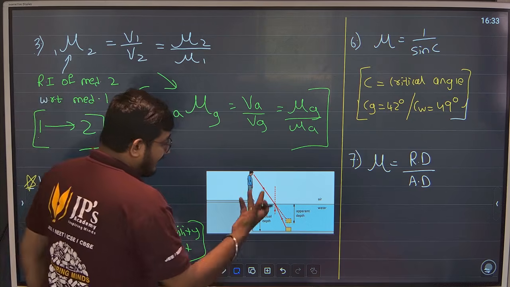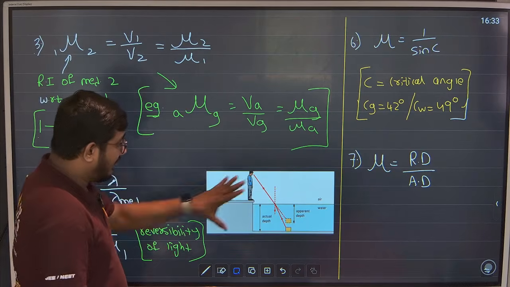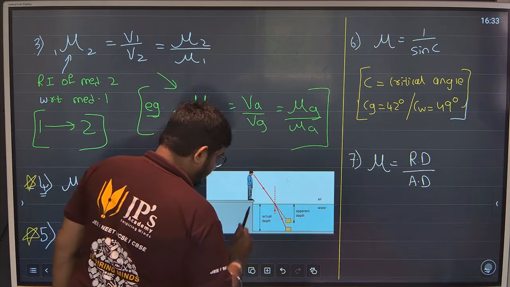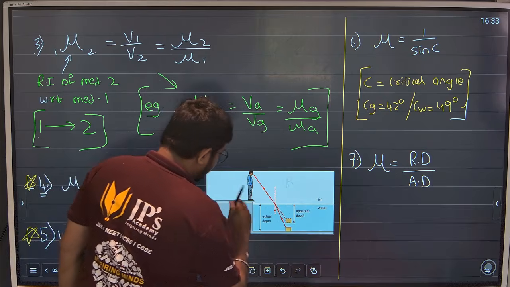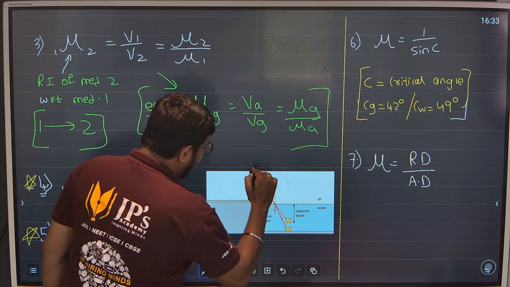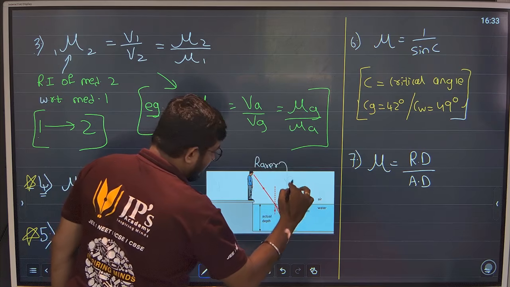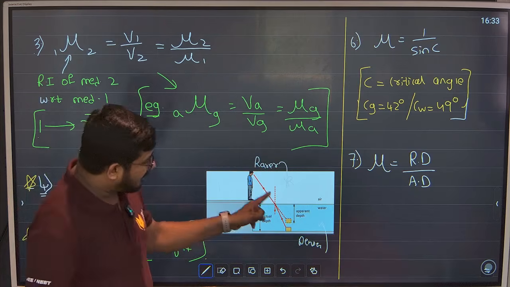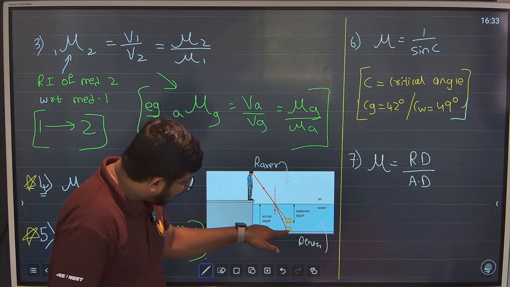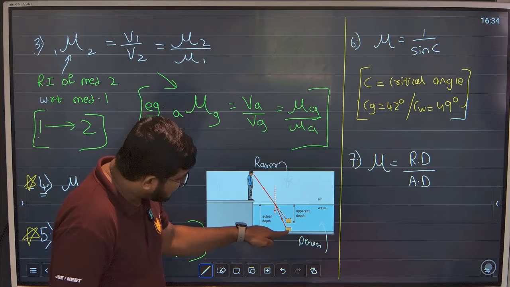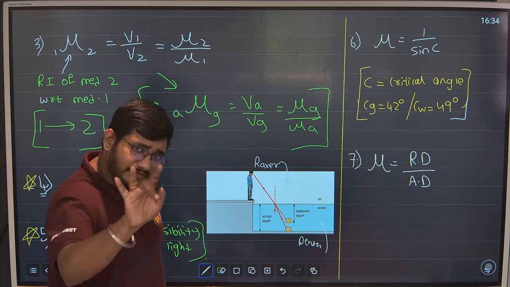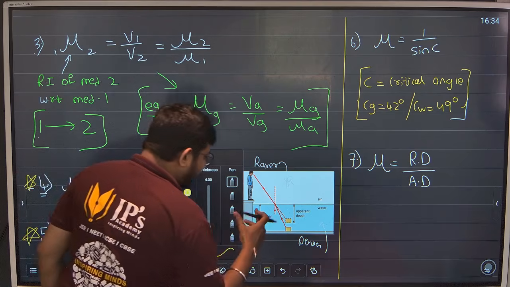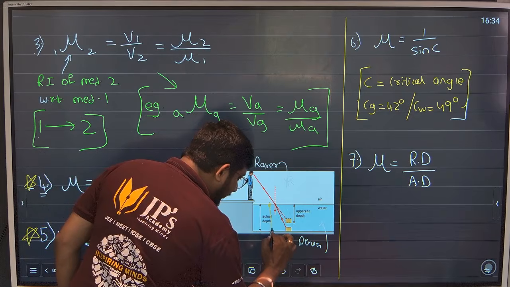Again, guys, see, for example, a man is sitting inside the water. Above is rarer medium. And this is denser medium, water. Okay? So light is traveling from rarer to denser. An object is kept over here and the person is seeing the object over here because of refraction. So this distance is called real depth, RD.